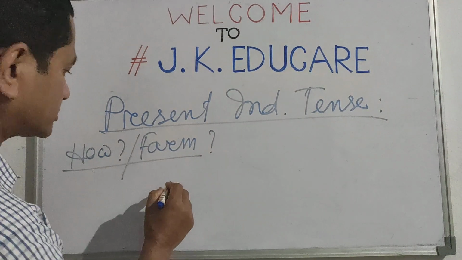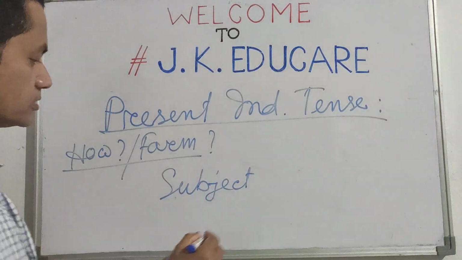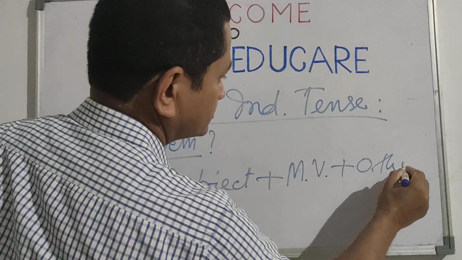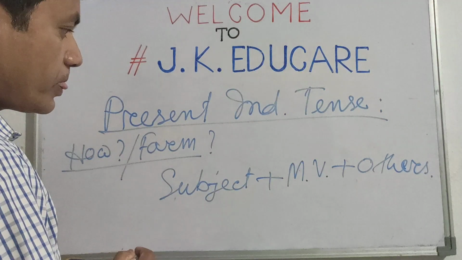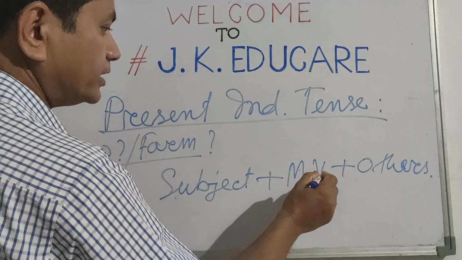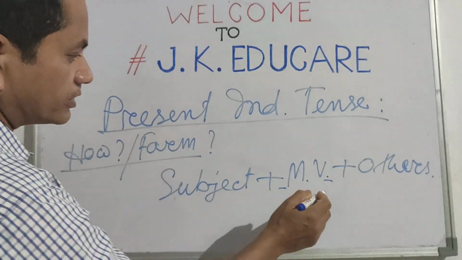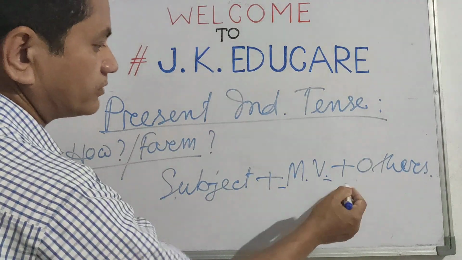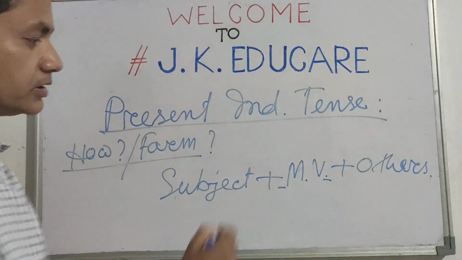That is the structure. The structure is very simple. Subject plus main verb plus others. We see that there is nothing added before the main verb and nothing added after the main verb. That is why the main verb is used as it is. It is the first form.